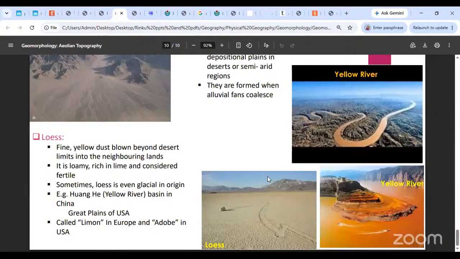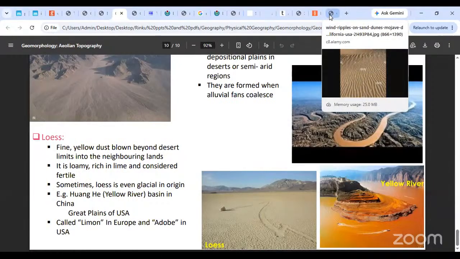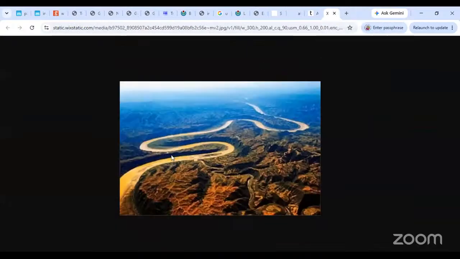The reason why I'm showing you the Yellow River beside it is because this river in China is famously called the Yellow River. Where did my picture go now? I'm just getting rid of the dunes, I don't want any more. See, this is the river.